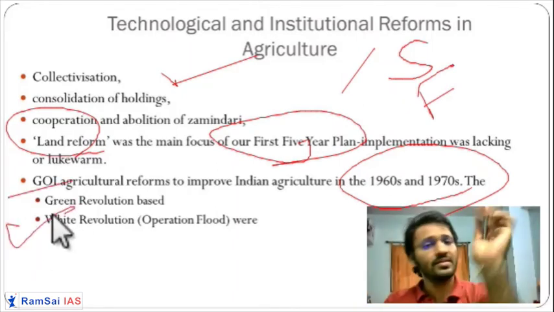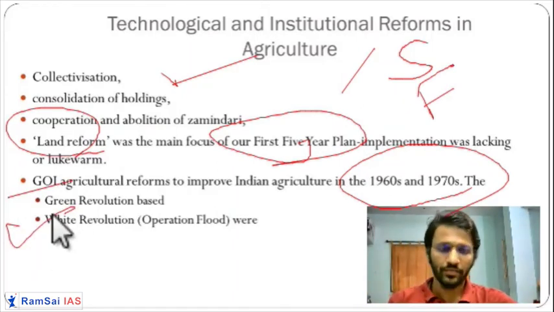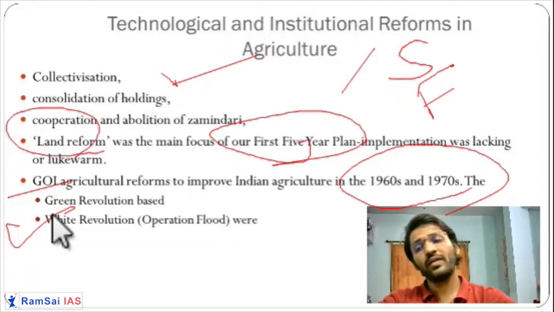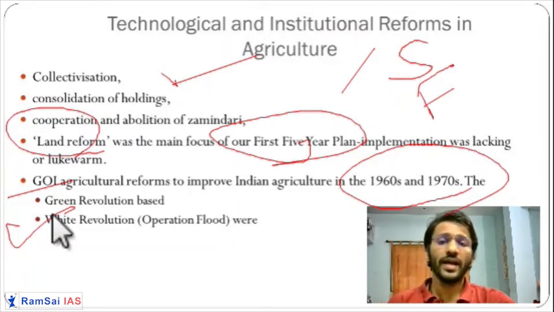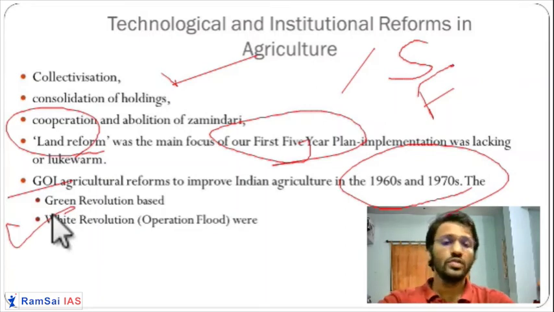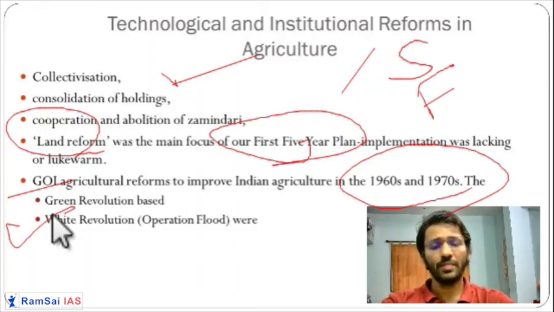So they were successful at some point of time, but now we have become self-sufficient. After becoming self-sufficient, our stomachs are full now. Now we are looking at the huge drawbacks put forward by the green revolution and white revolution, like huge chemical fertilizers and the bad health effects because of the use of chemical pesticides and fertilizers. Getting it? These are the drawbacks of these revolutions.